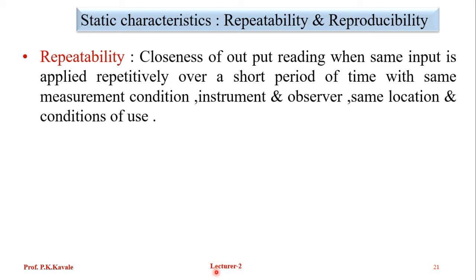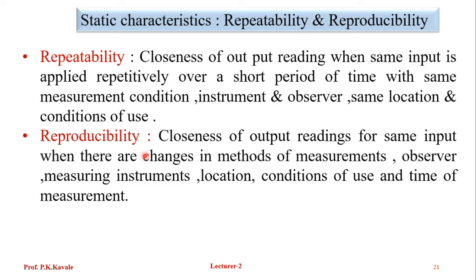Repeatability. Repeatability is the closeness of output readings when the same input is applied repeatedly over a short period of time, under the same measurement conditions, same instrument and observer, same location and conditions of use. For example, when we are taking output readings, the condition is the same measurement conditions, instrument, observer, location, and use. This is known as repeatability.